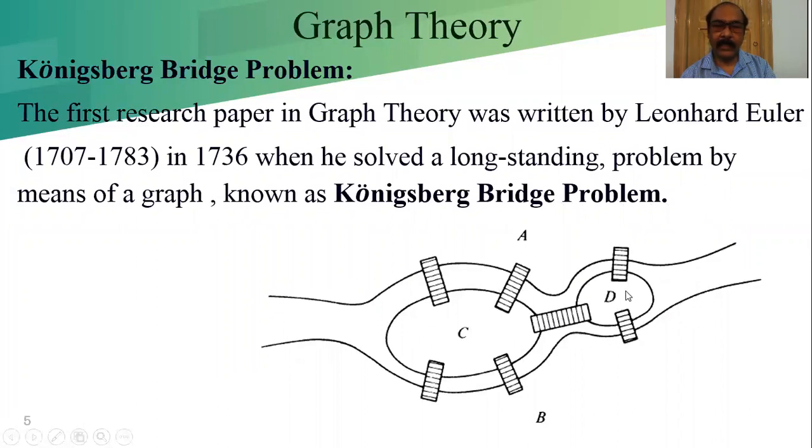There was a river and there are two islands in the river, and these are the banks on the two sides of the river.